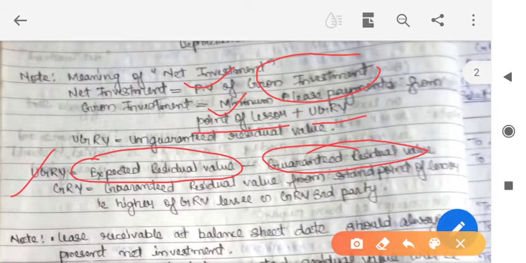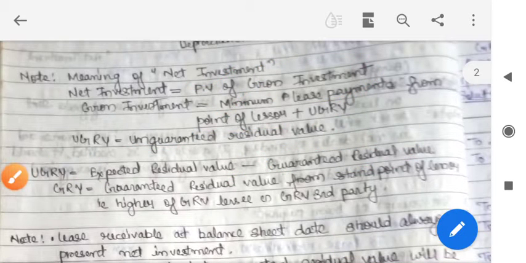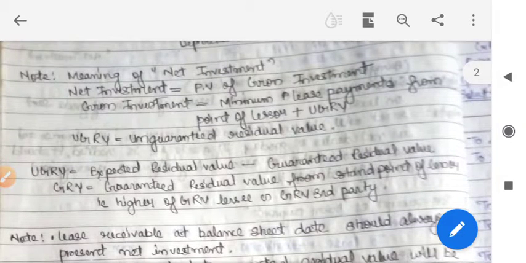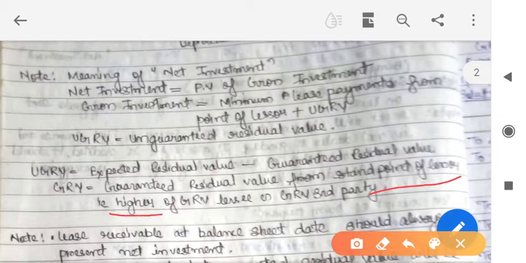What is guaranteed residual value? Guaranteed residual value from the point of view of the lessor is the higher of the guaranteed residual value of the lessee and the guaranteed residual value of a third party. Suppose a third party is paying 8,000 and the guarantee given by the lessee is 7,000, then the GRV from the point of view of the lessor is 8,000.